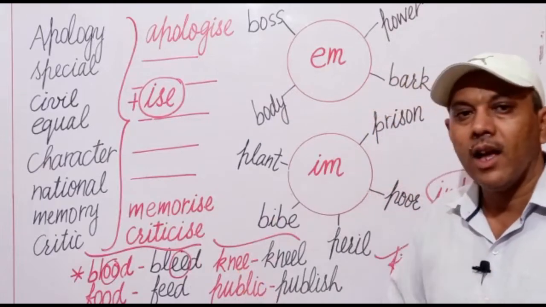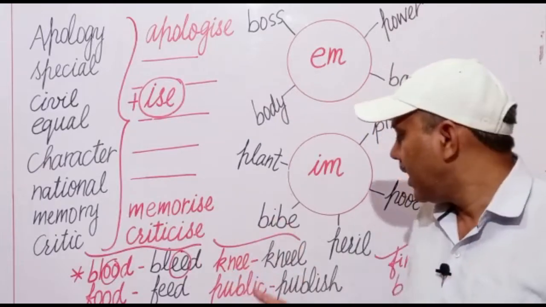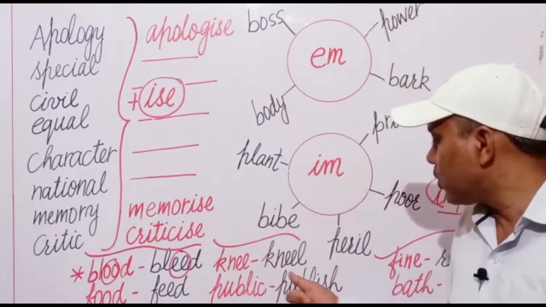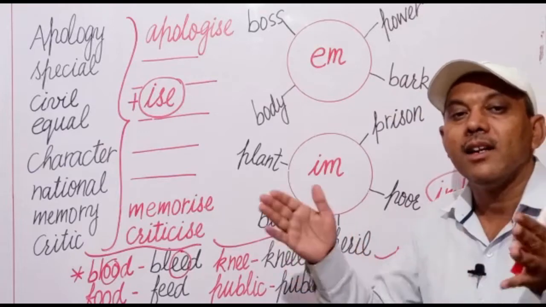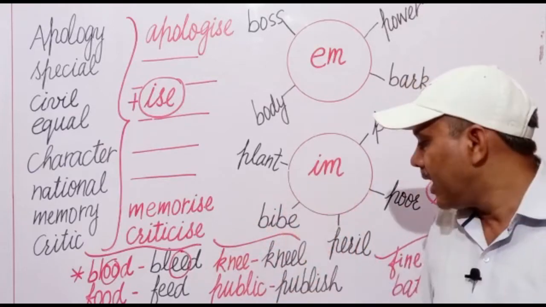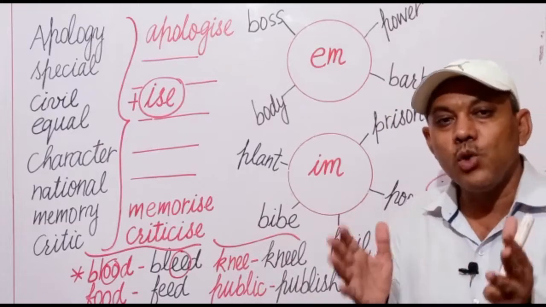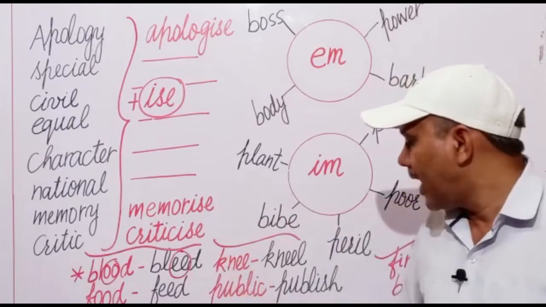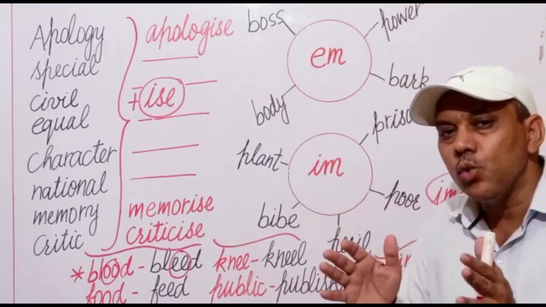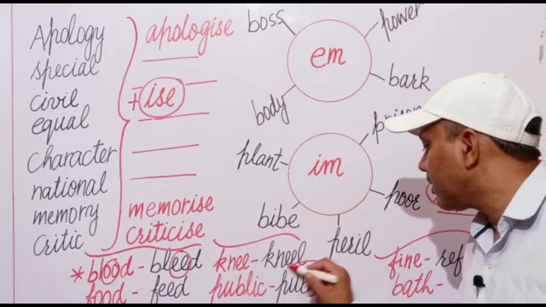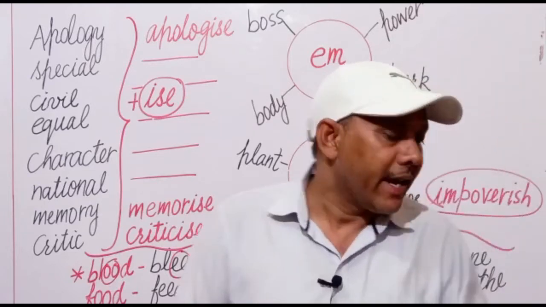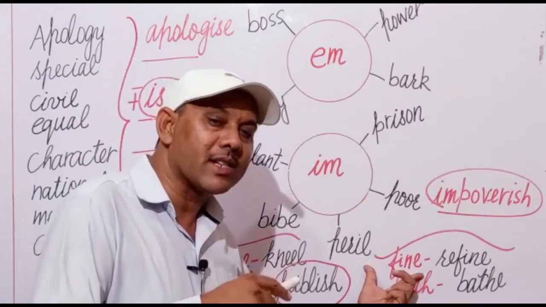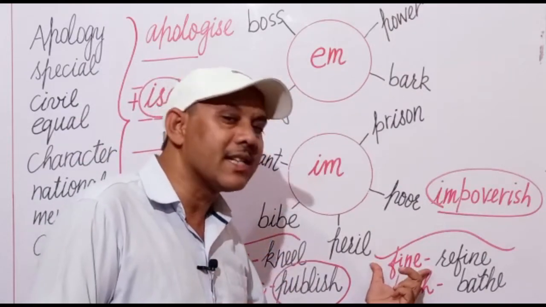Next is knee. आपको पता है knee, घुटने. Kneel means घुटने टेकना, surrender करना, to surrender, kneel. Knelt, it will become a verb. Next is public. As you know, public is a noun as well as an adjective, and we can change it into a verb, publish. Next is fine. We can add a prefix re to change it into a verb.